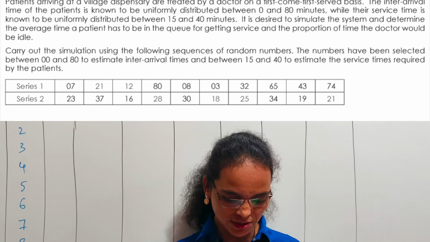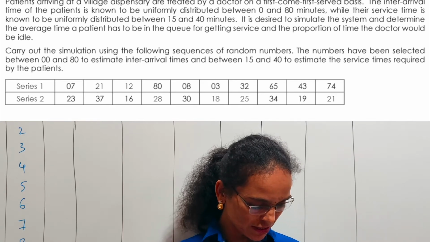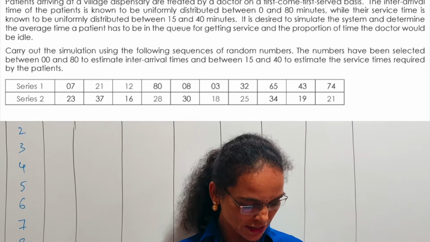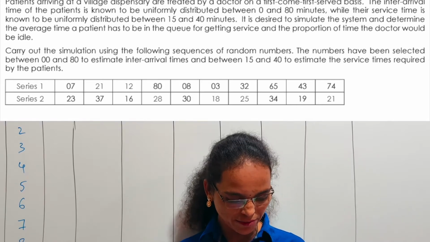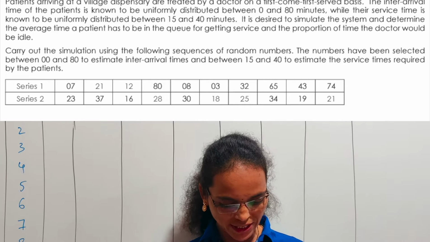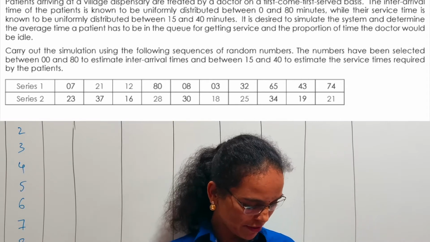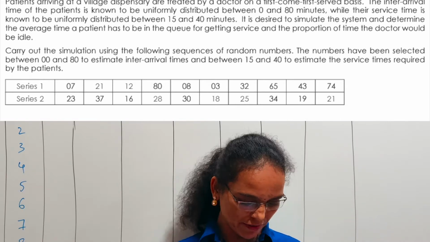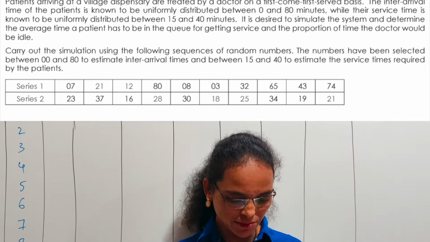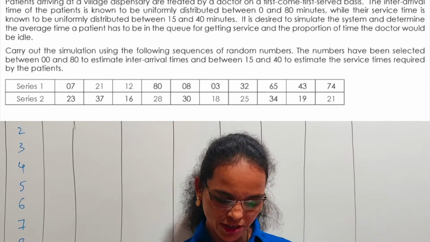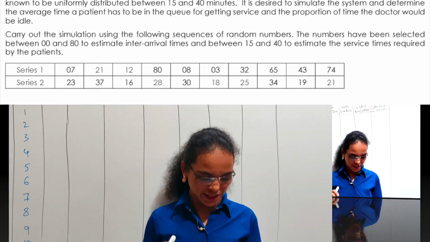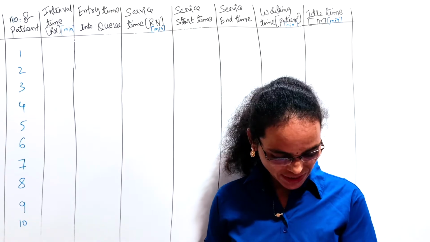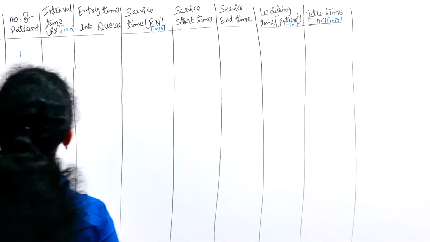The numbers have been selected between 00 and 80 to estimate the inter-arrival time, and between 15 to 40 to estimate the service time required by the patients. See here the series is given, that is, the random numbers are given.